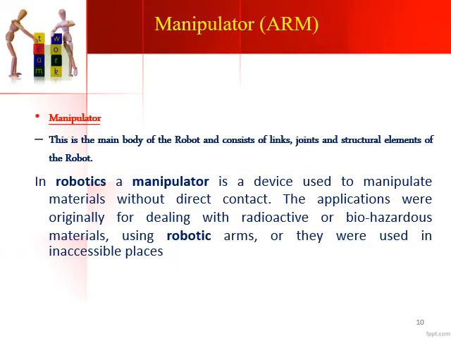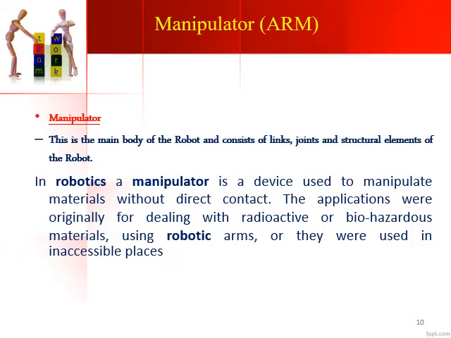The hands are actually used to do work, or to grip or hold objects, but we are not utilizing our body directly to do the work. Our body does not directly come in contact with the objects. That is why a manipulator does not come in direct contact with the materials.